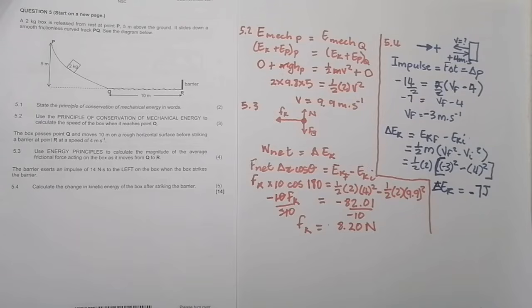That sound actually means that energy is lost. Obviously there'd be a little bit of distortion in the box. Some of the energy would have been used in doing that, and so that's why you've got negative 7 joules of energy there. It does not mean it's energy in the negative direction. Remember, energy is a scalar quantity.